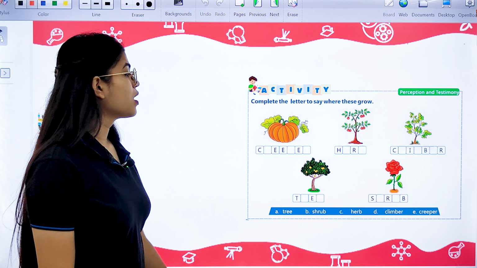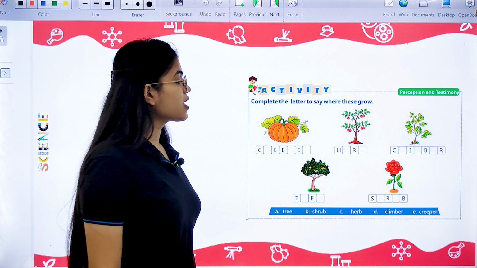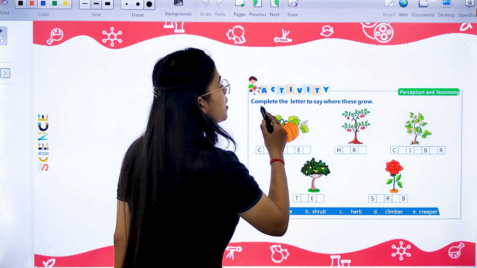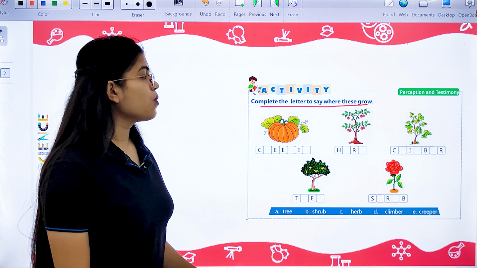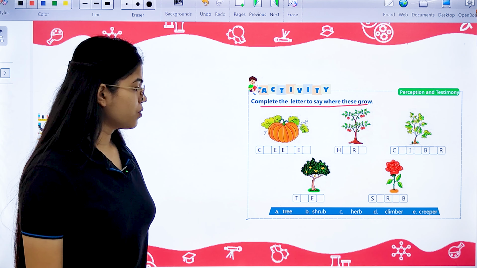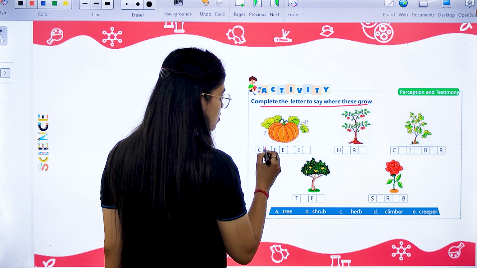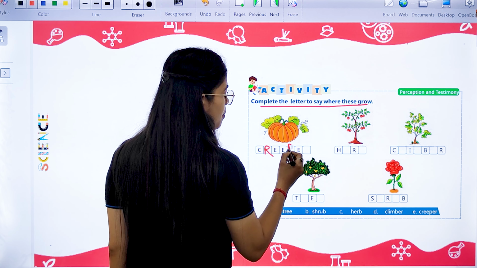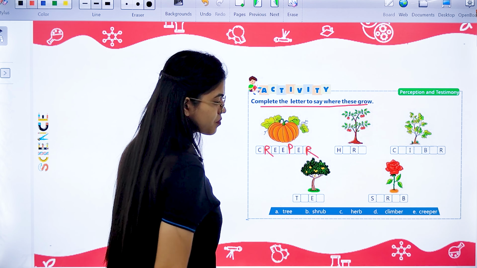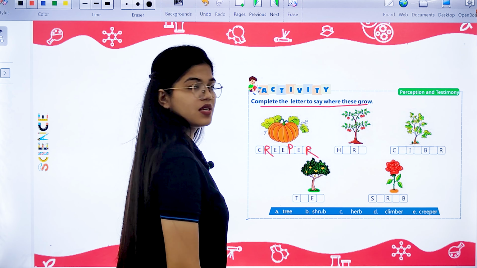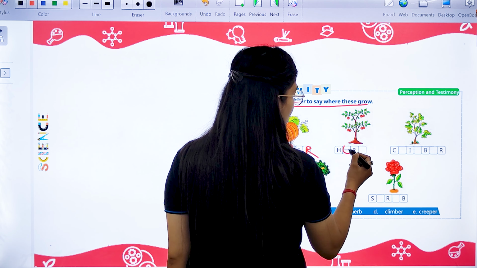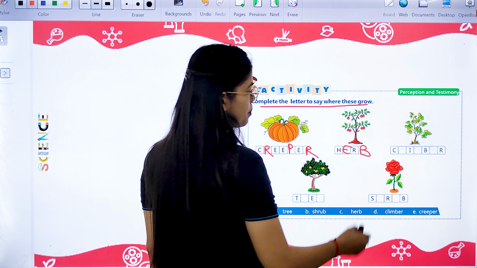Now again, an activity to do. You have to complete the labels to say what these are. If we talk about this, these are creepers. CREEPER, creeper. Secondly, what is this? This is herb. HERB, herb.